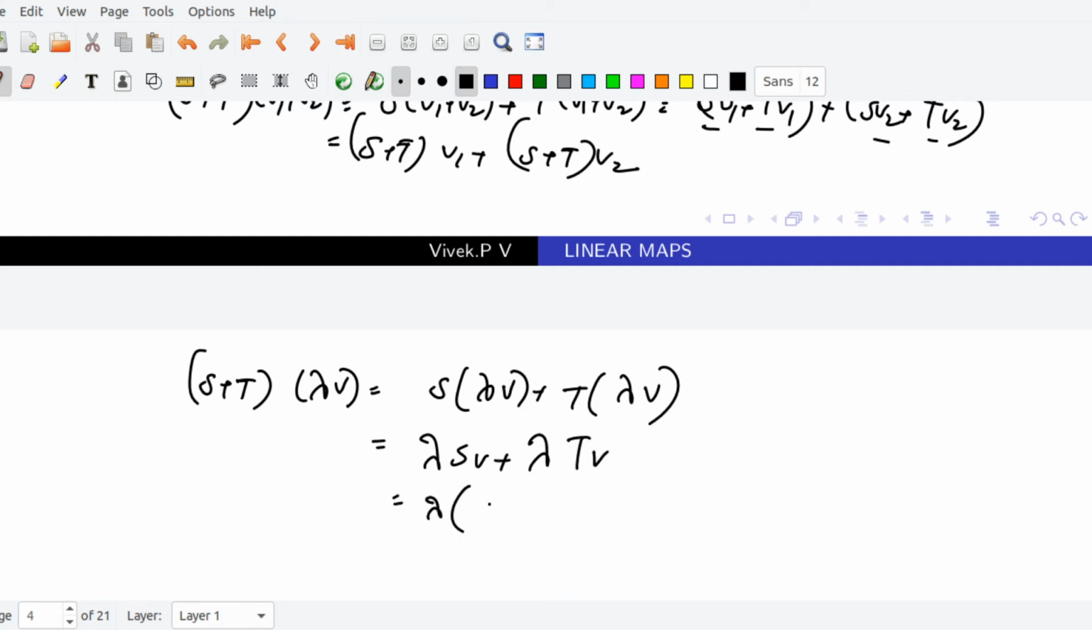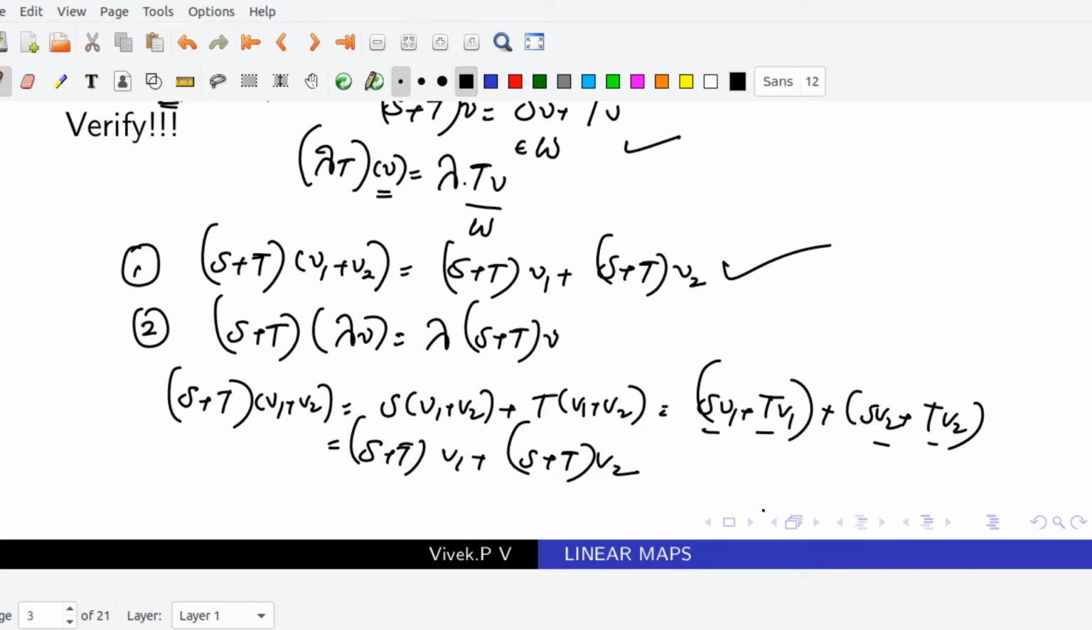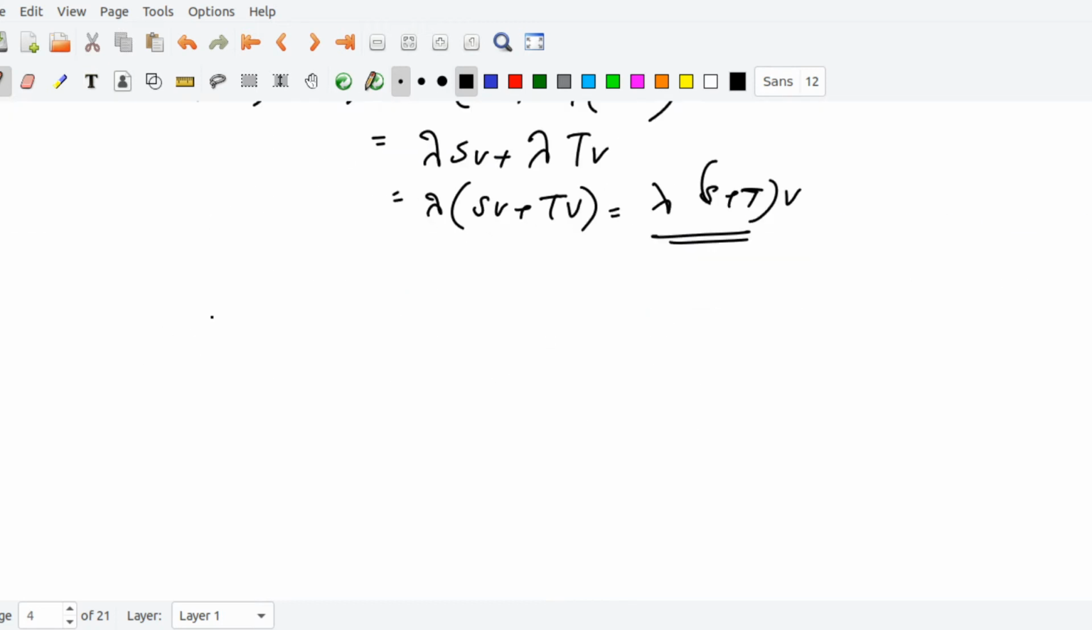We can take lambda outside, then it is equal to SV plus TV. Again applying the definition, it is equal to S plus T of V. So we get S plus T of lambda V equals lambda into S plus T of V. So the homogeneity property is verified. Hence, we have proved that S plus T is an element of L(V,W) whenever both S and T are elements of L(V,W). Similarly, you can verify that lambda T is an element of L(V,W).